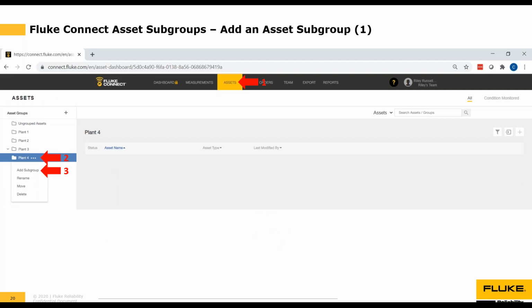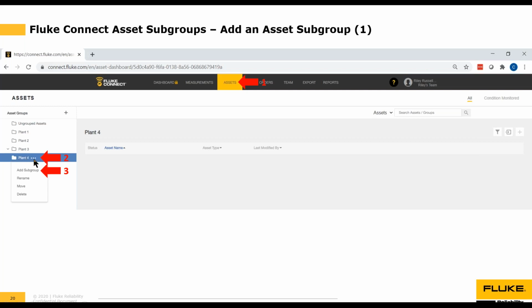Okay, now that you've seen an overview of the asset subgroups and what they look like, I will start by going through step-by-step how to add or create an asset subgroup. So just like before, you click the Assets tab. Step number 1, click the Assets tab. Step number 2, you highlight the asset group that you want to add the subgroup to.